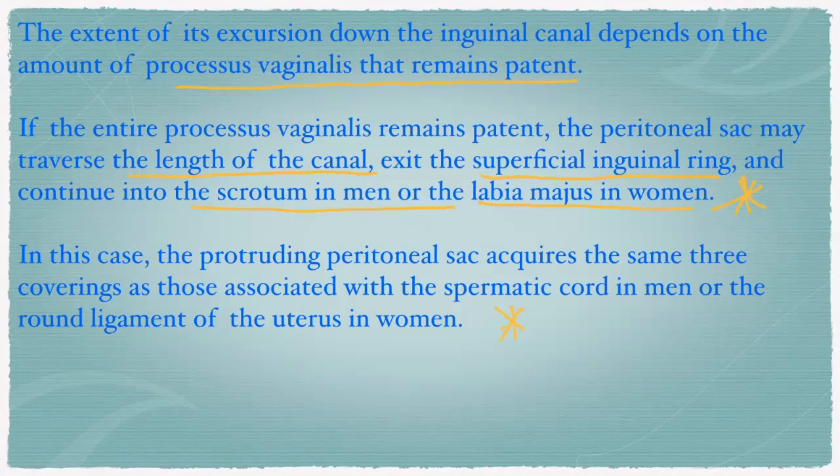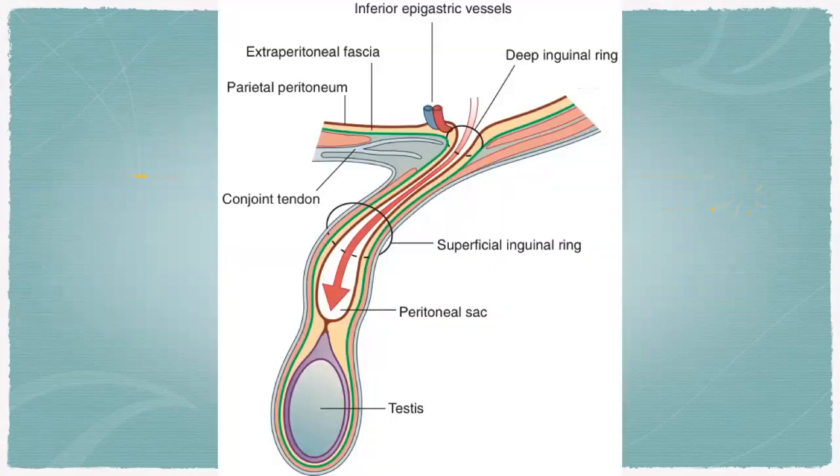So internal spermatic fascia, cremasteric fascia, and external spermatic fascia all lie on the hernia, indirect inguinal hernia. You see, this is the inferior epigastric vessels, right? So this is the hernial direction, deep inguinal hernia, right? Inferior epigastric vessels lie lateral to the hernia.